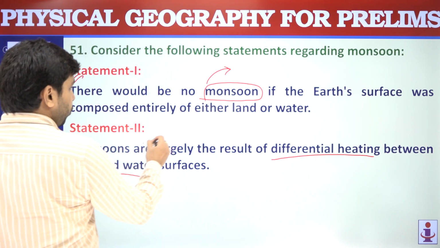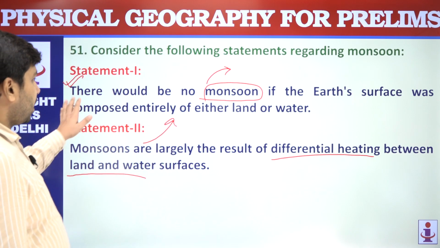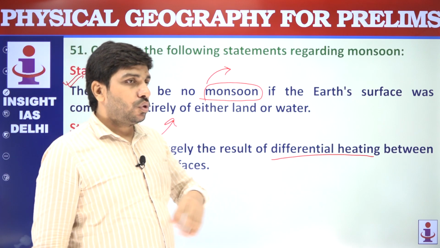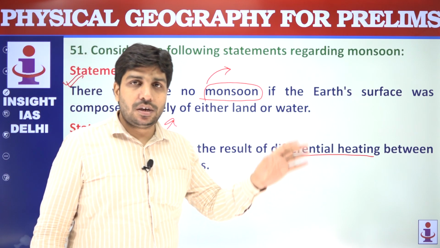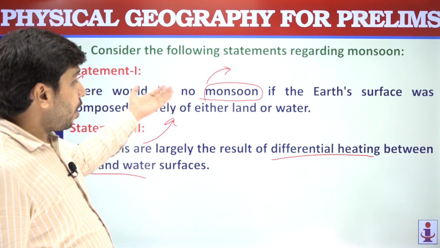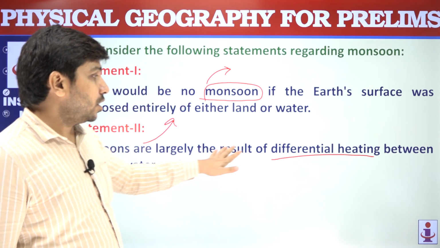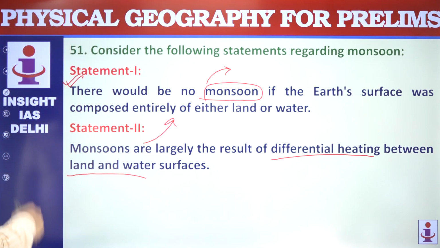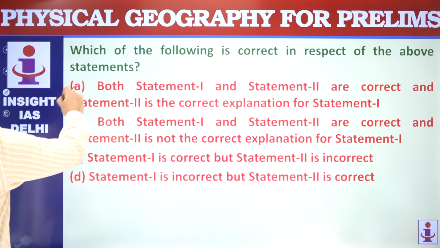So this is actually explaining this one. This is saying that there would be no monsoon. Monsoon would not happen if there will be only land or water. Why would monsoon not have happened? Because monsoons are largely the result of differential heating. So this statement is explaining, 2 is explaining 1. So A is your answer.